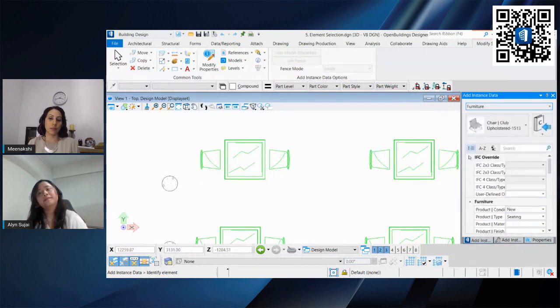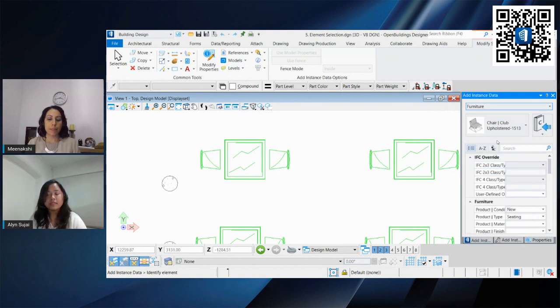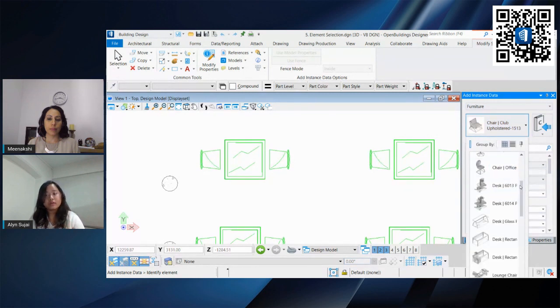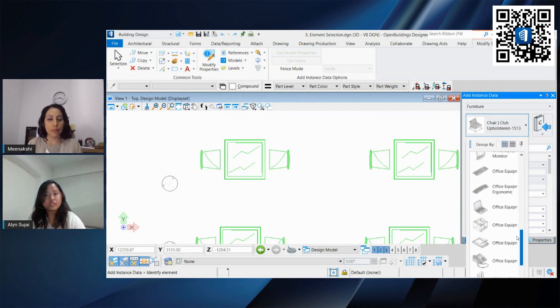These are the existing catalogs or objects that we have in OpenBuildings. So we can use the same naming, the same properties of these elements. If you want to make your own custom catalog with custom properties, you can still do it first, then use the same method to apply to your 2D elements.